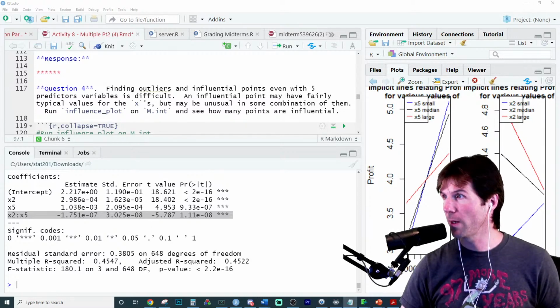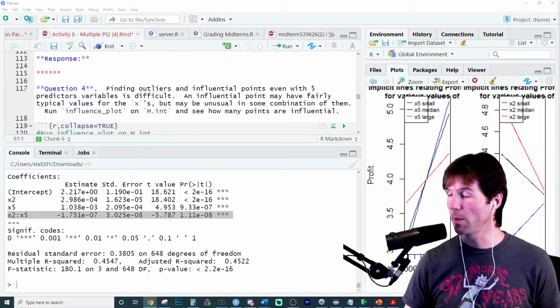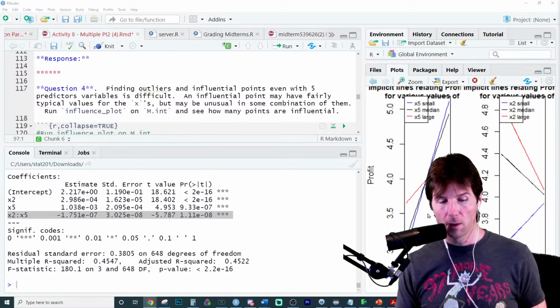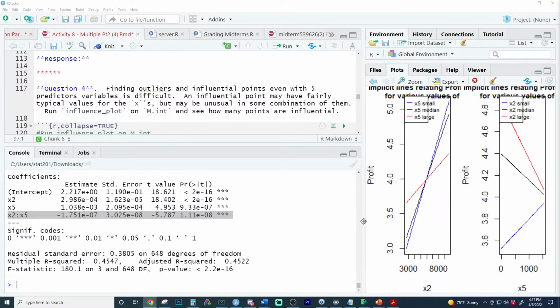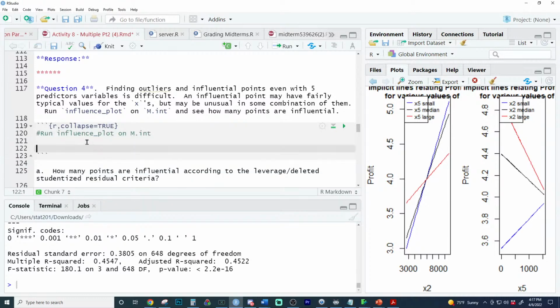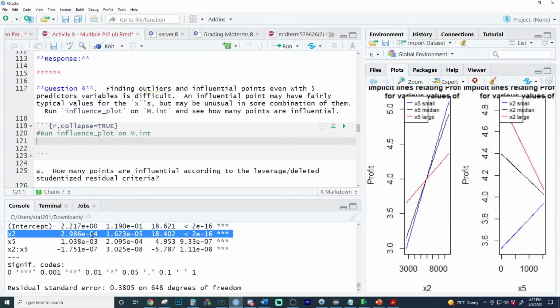Okay, let's talk about how to write the implicit lines right here, which is a thing people often don't know how to do. When I say implicit lines, I'm talking about these lines right here. Here we'll do a different example, because these are decimals and it's so small. I don't like that. I'm going to do my own example right here and talk about how to write an implicit line, which is on the assignment.